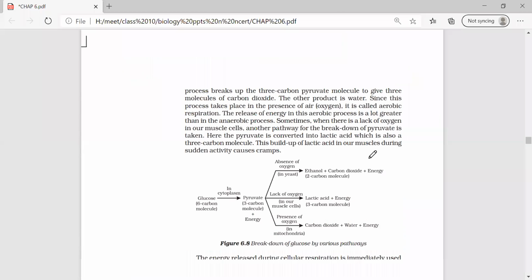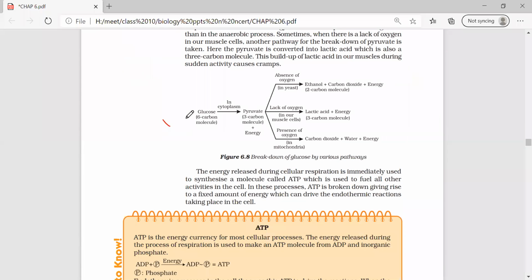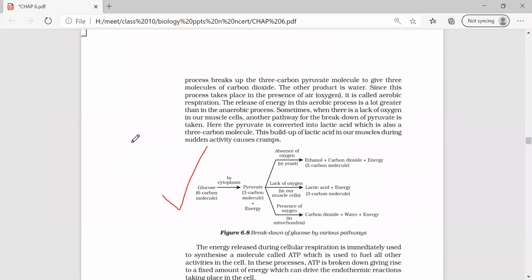They may ask you for the difference between cellular respiration and breathing. All of you have practiced this one, no? This is the most important 5 marks question. When they ask you to explain respiration, the breakdown of glucose by aerobic and anaerobic methods, you need to write it and also put in a flow chart. If they ask you separately, only yeast, or what happens if the muscles are not provided with enough oxygen, or what happens in the presence of oxygen, again you need to write it separately and put that reaction.